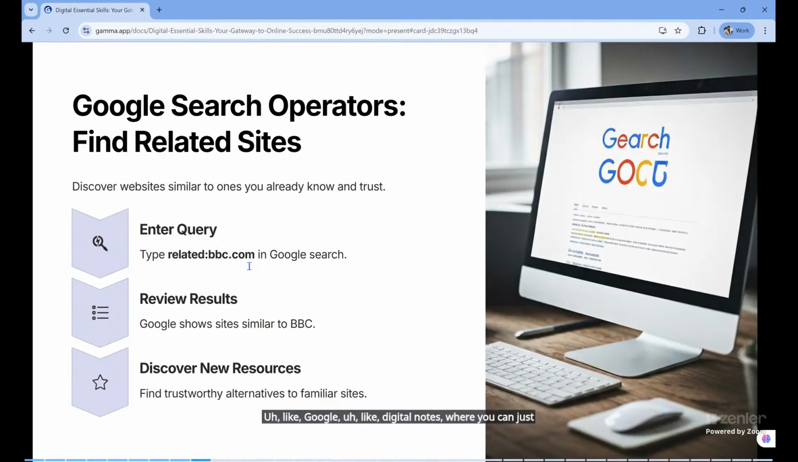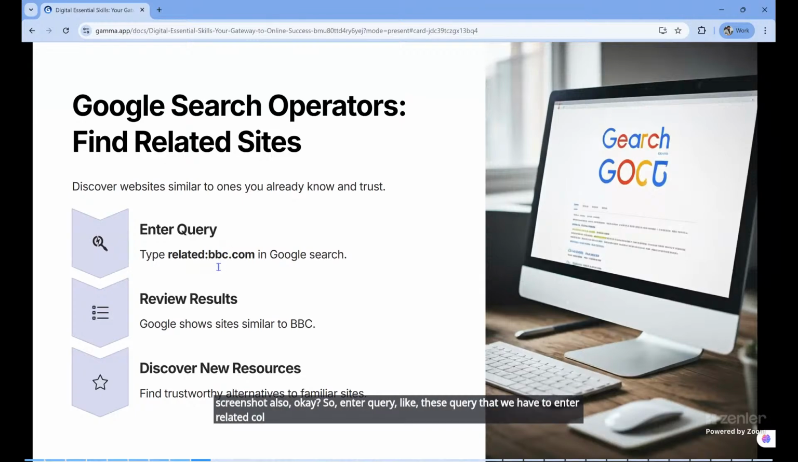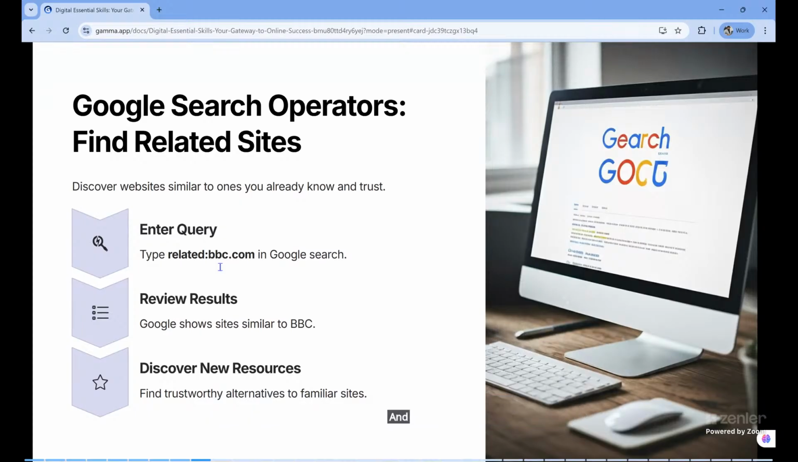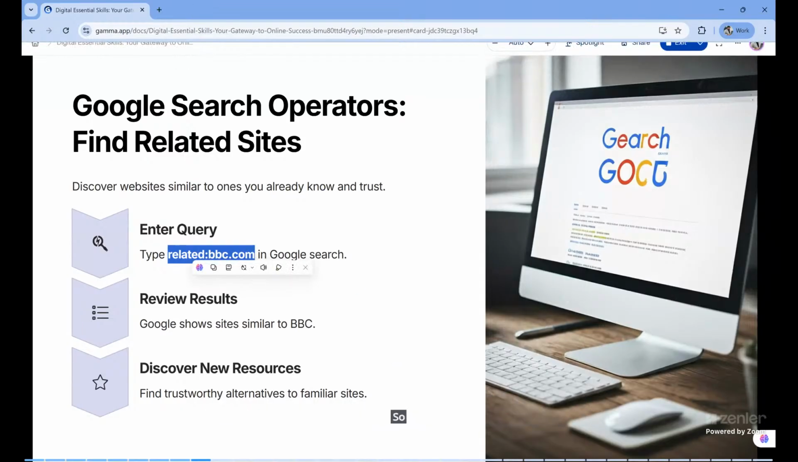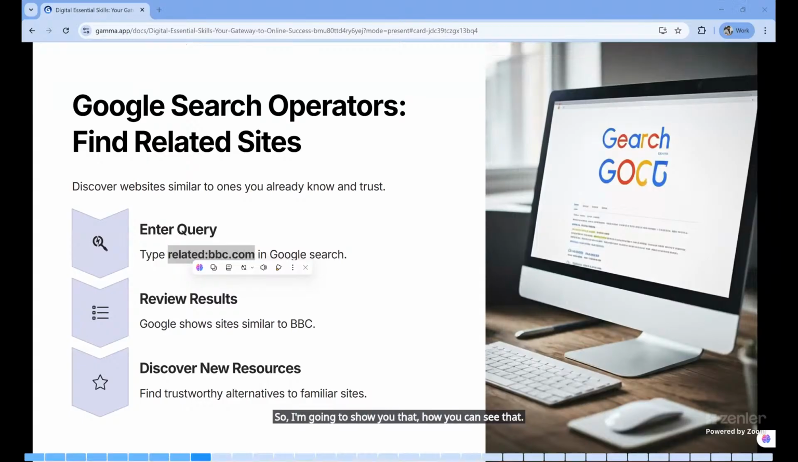You can write this, or else if you have Google digital notes, you can just take a screenshot also. So enter the query like this: related colon bbc dot com in Google search, and Google shows sites similar to BBC. For example, related:bbc.com. I'm going to show you how you can see that. So here we need to enter.